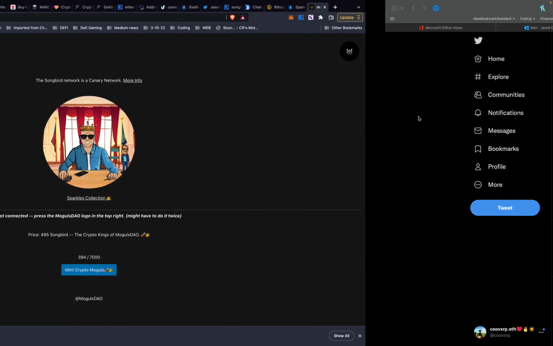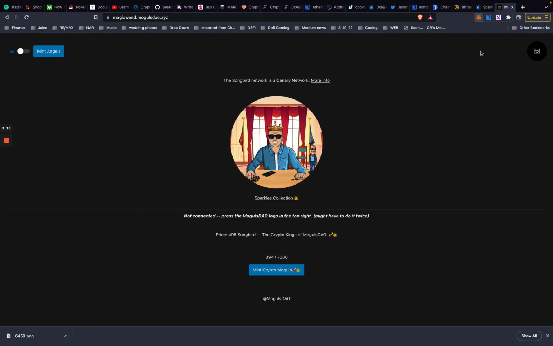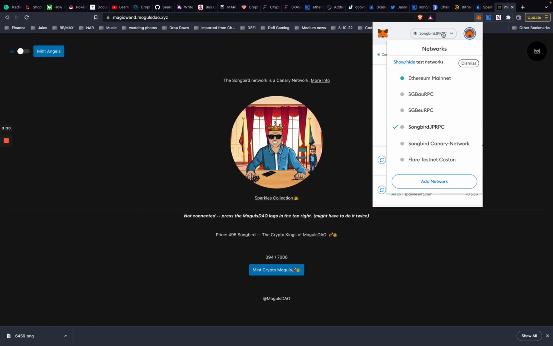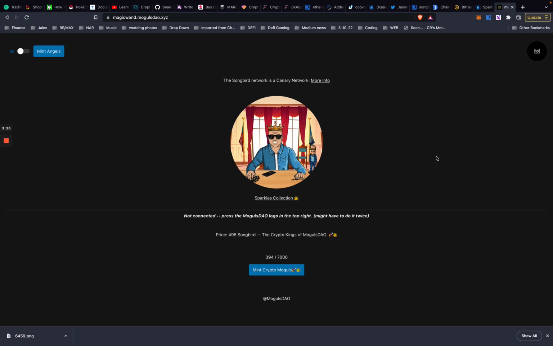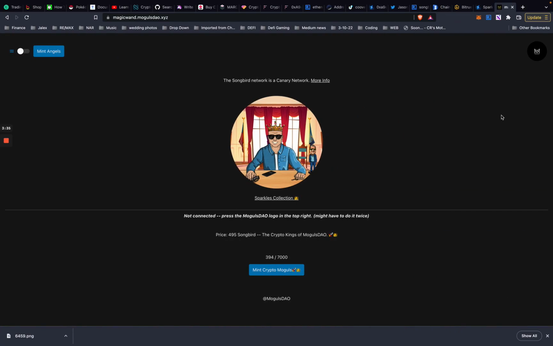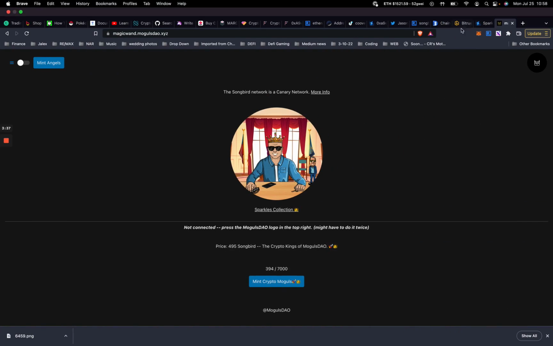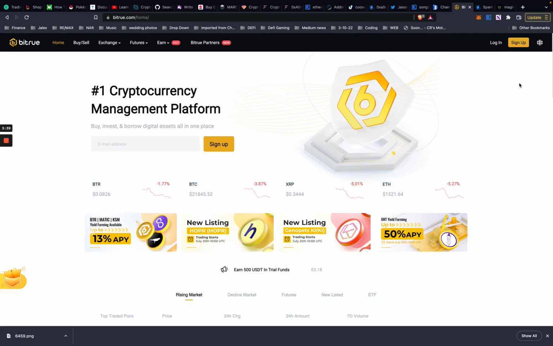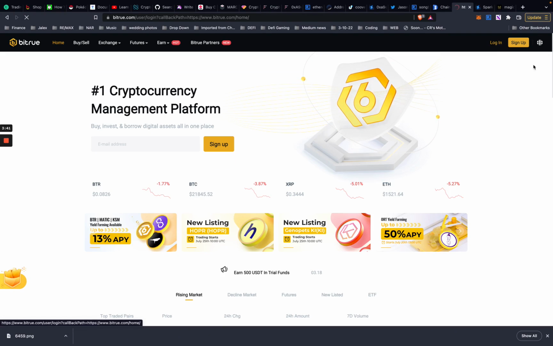I've added multiple RPCs here in my own MetaMask, just in case sometimes some of them are a little slower than others. So if I'm having issues with transactions, I will go back and try a different RPC. So that's how you set up your MetaMask or Bifrost, get connected. If you don't have any Songbird yet, you can buy that on Bitrue.